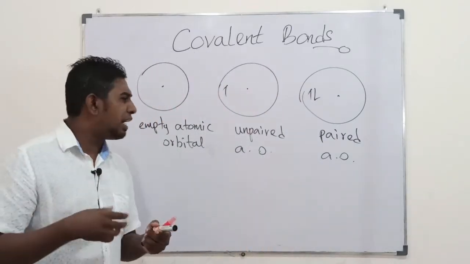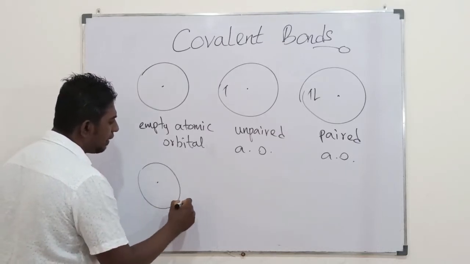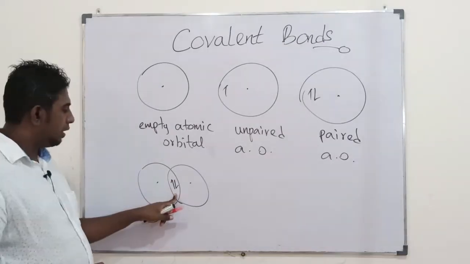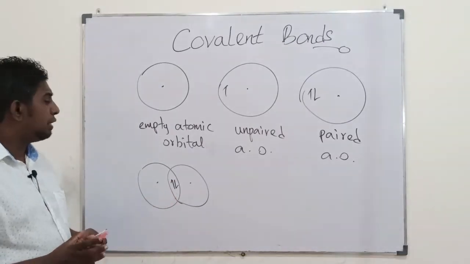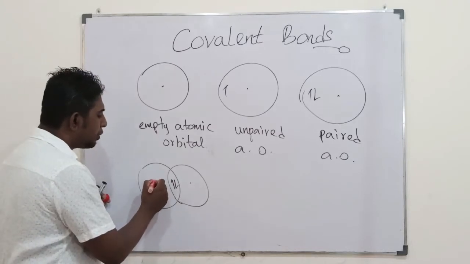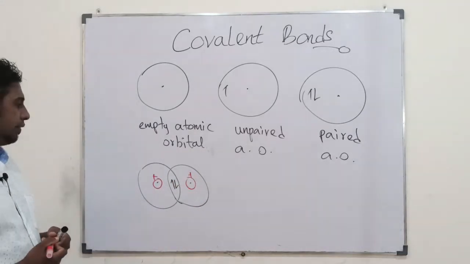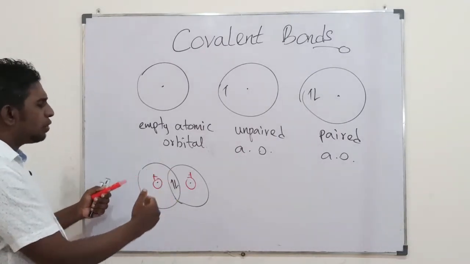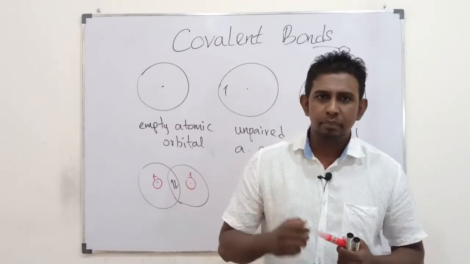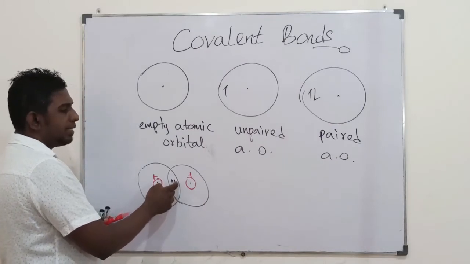Students, when you check for an overlapping, if you find, for example, after overlapping some electrons there, this is the molecular orbital. There would be some possible attractions and repulsions here. This nucleus is having a positive charge. This nucleus also is having a positive charge. So those 2 nuclei, positive to positive, plus to plus, they would repel each other. Then this positive charge would be attracted towards this electron cloud.